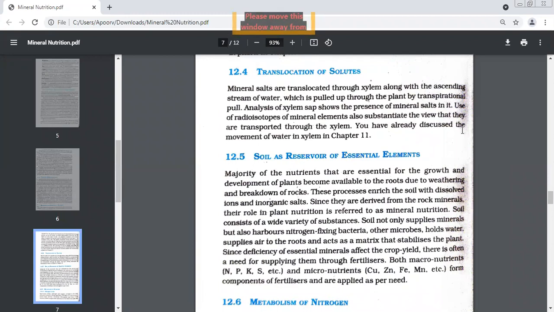What does this mean? No doubt you've given the correct meaning, that stabilize means to make it stable, to support it. But what do you mean by this sentence, that it acts like a matrix? Yes. Matrix is a dense homogeneous substance. Yes, the plant has this material inside it. What is this? It's a very dense substance. What do you mean by dense, children?